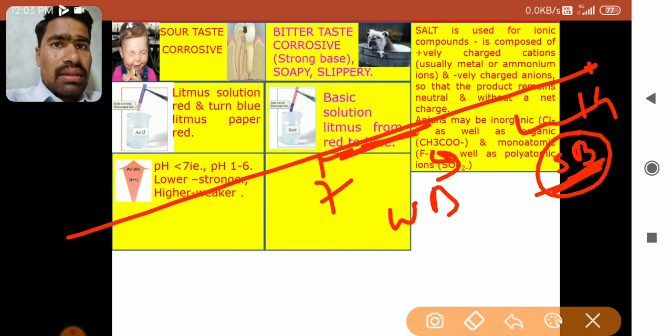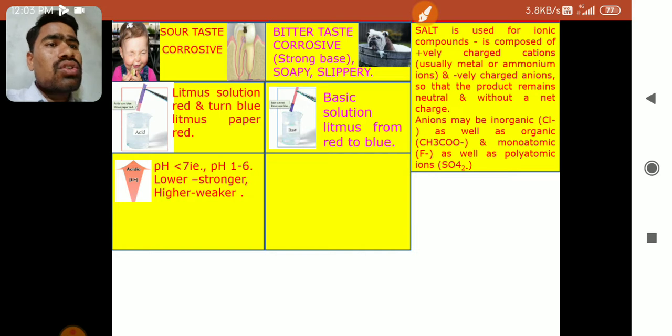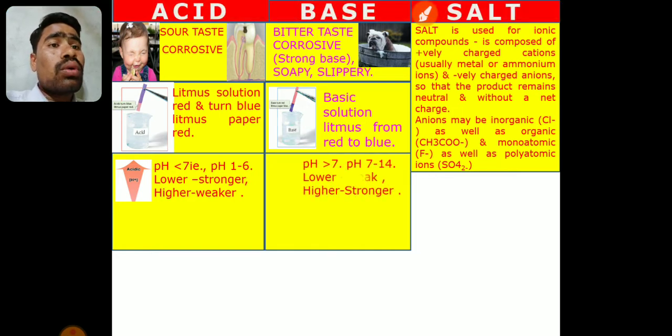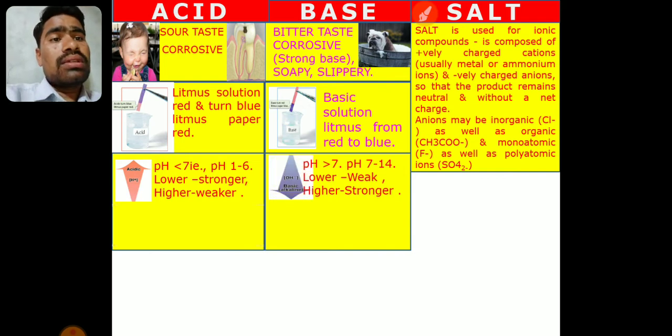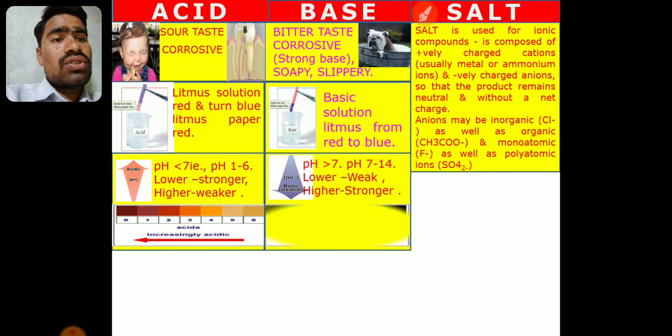So weak bases are just after 7, 8, 9, 10, and 11, 12, 13, 14 are the strong bases. pH more than 7 is a basic solution, pH less than 7 is acidic pH. So this is about the next differentiating point.